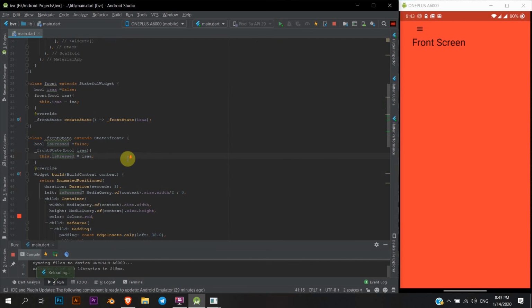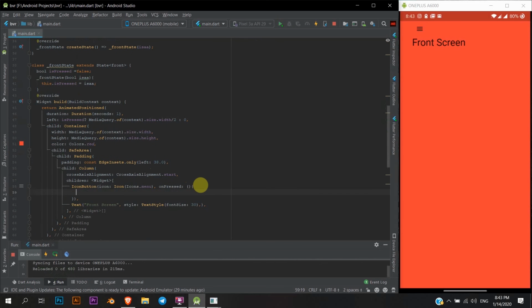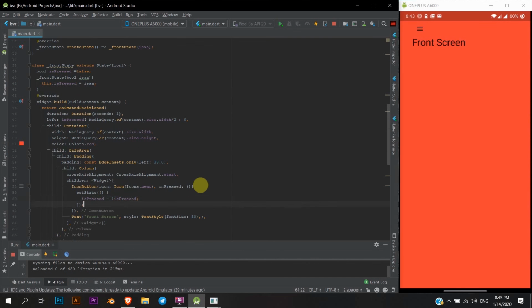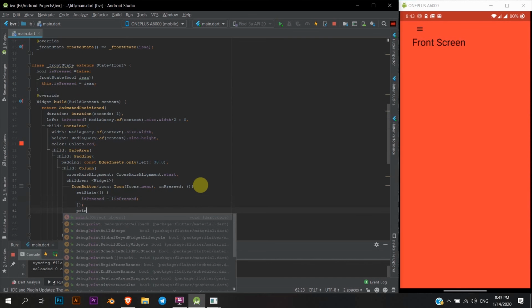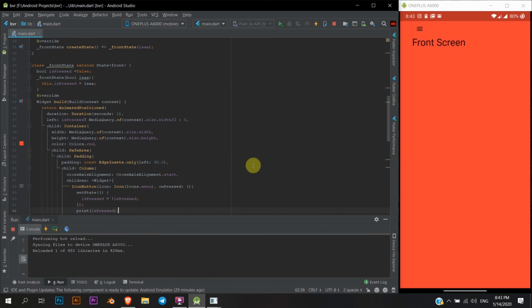See, now the main thing over here is onPressed. We need to set the state of isPressed to be the negative of whatever it was. Fine. So let's see how it works. Print isPressed, to see if it actually works or not. Now if I click on this, oh, look at that, and it's true.